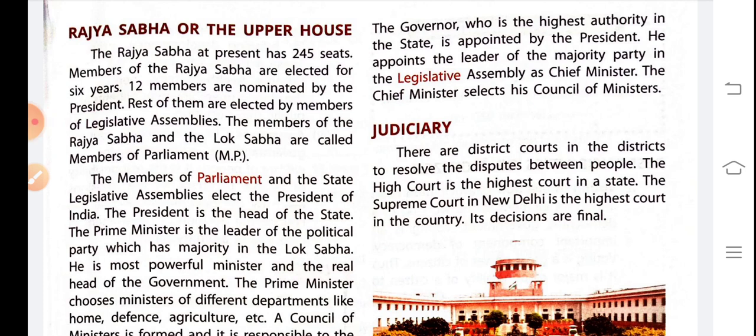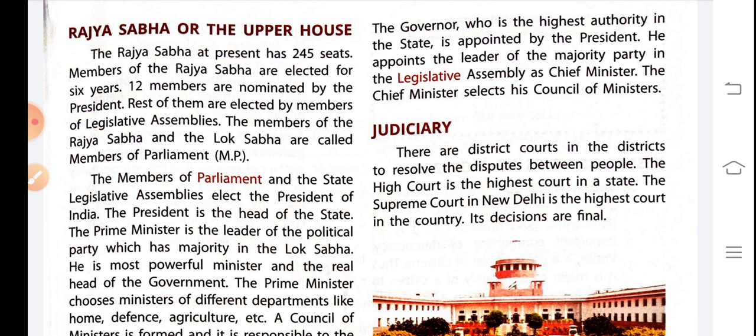Today we have studied Rajya Sabha or the upper house. Now I am going to revise once. So first, Rajya Sabha or the upper house. The Rajya Sabha at present has 245 seats. Members of Rajya Sabha are elected for a 6 year term. Okay, so the total number of seats in Rajya Sabha is 245 and the term for Rajya Sabha is 6 years.